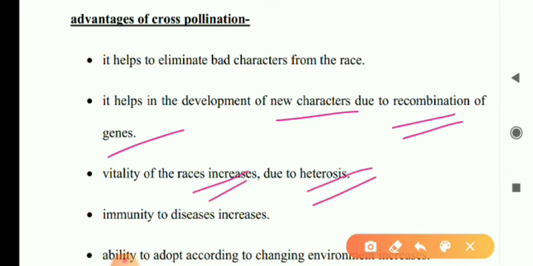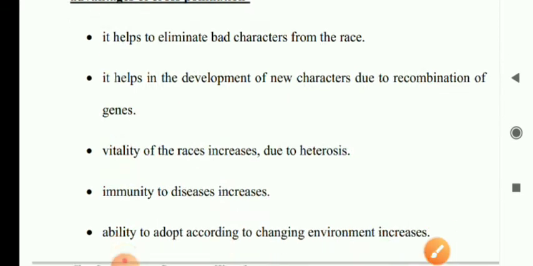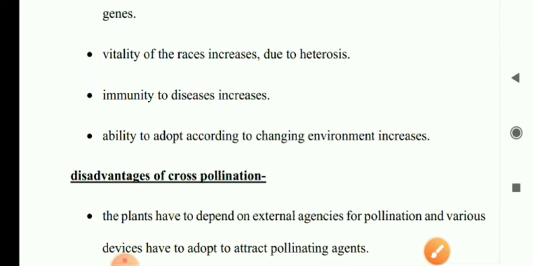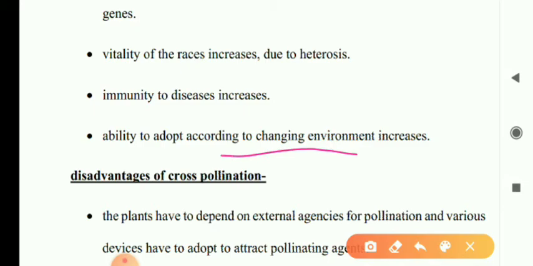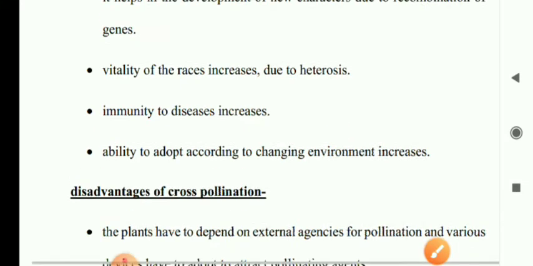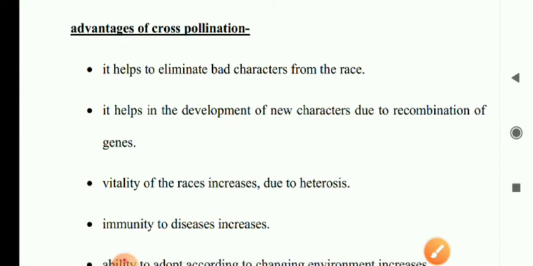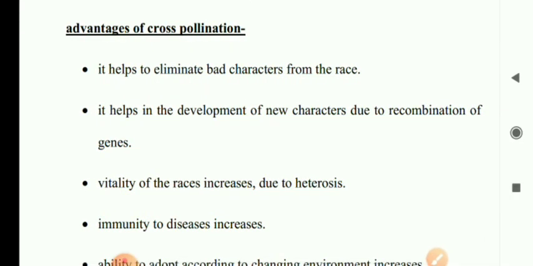Due to this, the vitality of the races increases. Immunity against diseases increases. The ability to adapt according to the changing environment increases. These are the very important characters of cross pollination. These are the advantages of cross pollination.